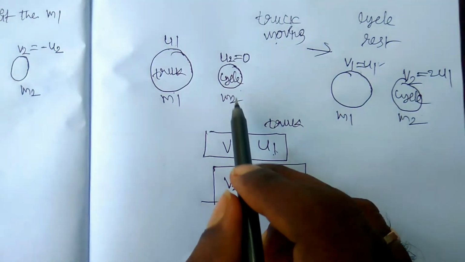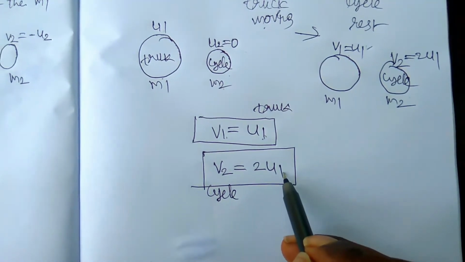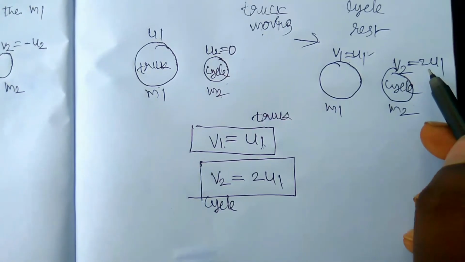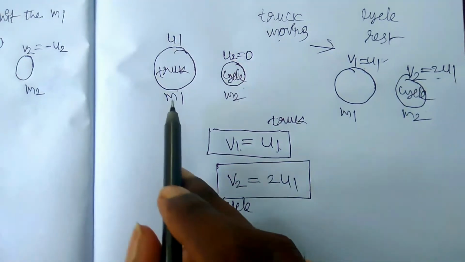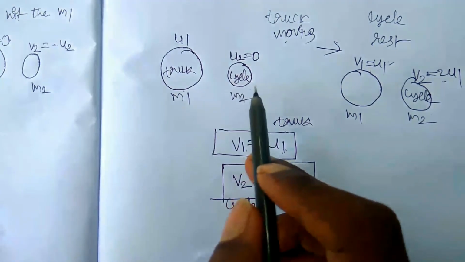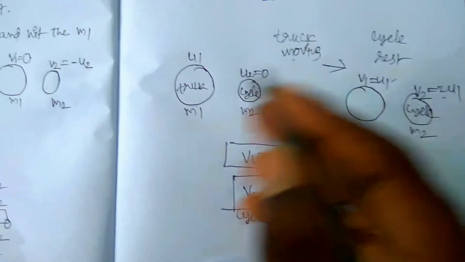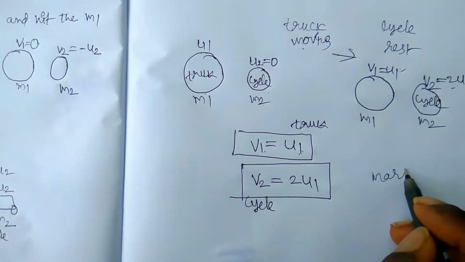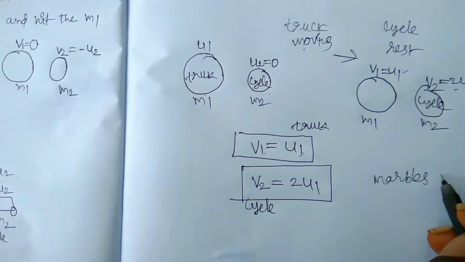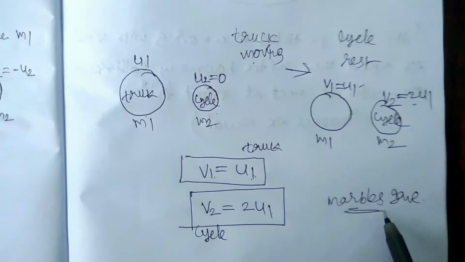But the bicycle which is at rest before collision will, after collision, move with double speed, because a heavier mass collides with a body at rest. This will be seen in our marbles game. We have to observe all those examples in this game.